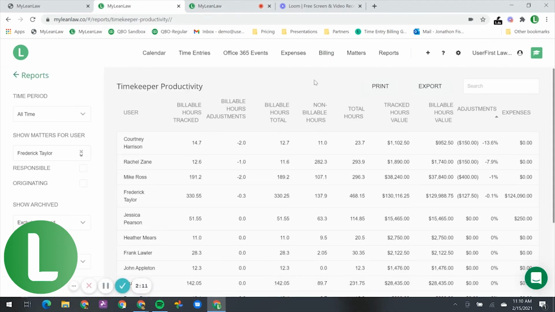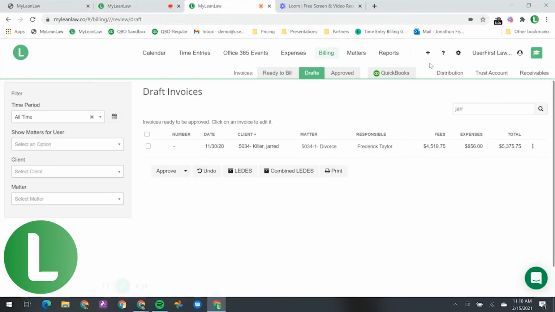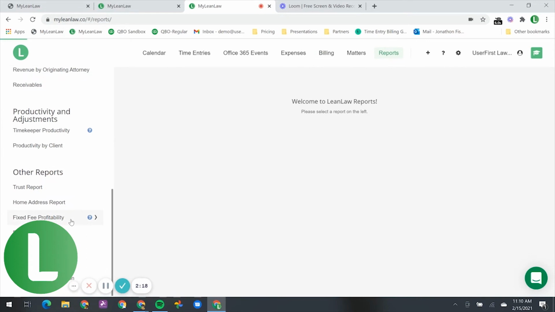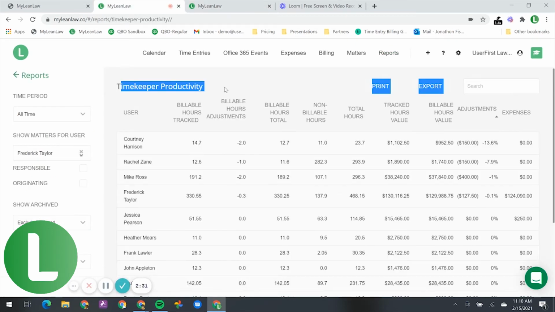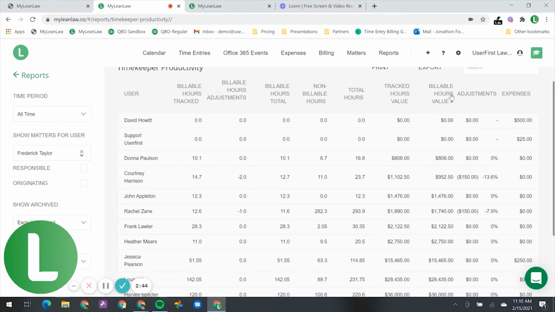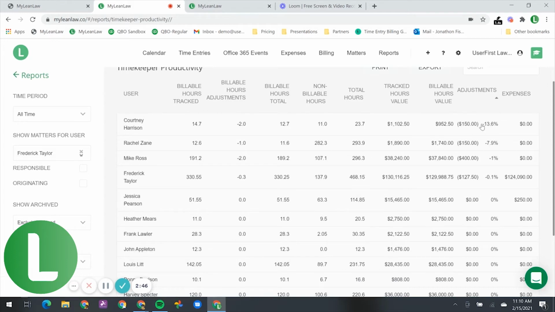Let's look at how we deal with that adjusted time in reports. I go to the reports shortcut here. I went to reports, and then on the left-hand side, we see timekeeper productivity and productivity by client. We are looking at timekeeper productivity. What this means is that we're looking at all of our users in the firm, and I've sorted these by adjustments. I could filter by total hours tracked or billed. There are all sorts of different variables. I'm most interested in these two columns.